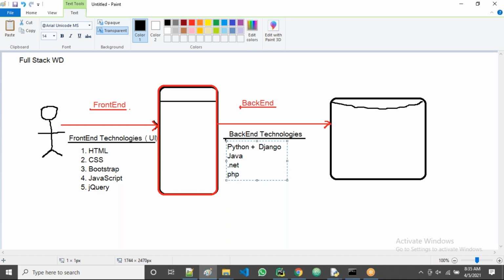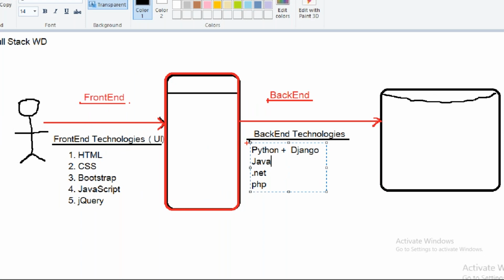That's why, for all Python developers, Java developers, .NET developers, and PHP developers, knowledge of UI is compulsory. Then only you are called a full stack developer.